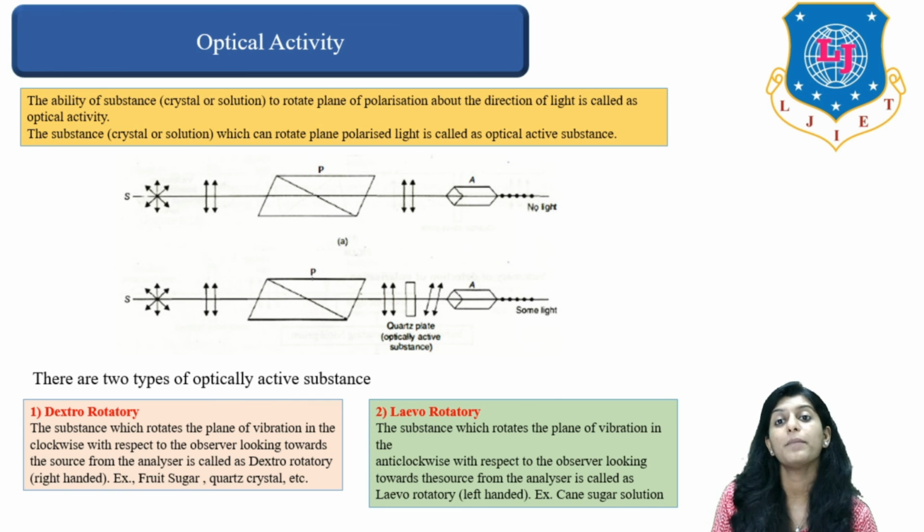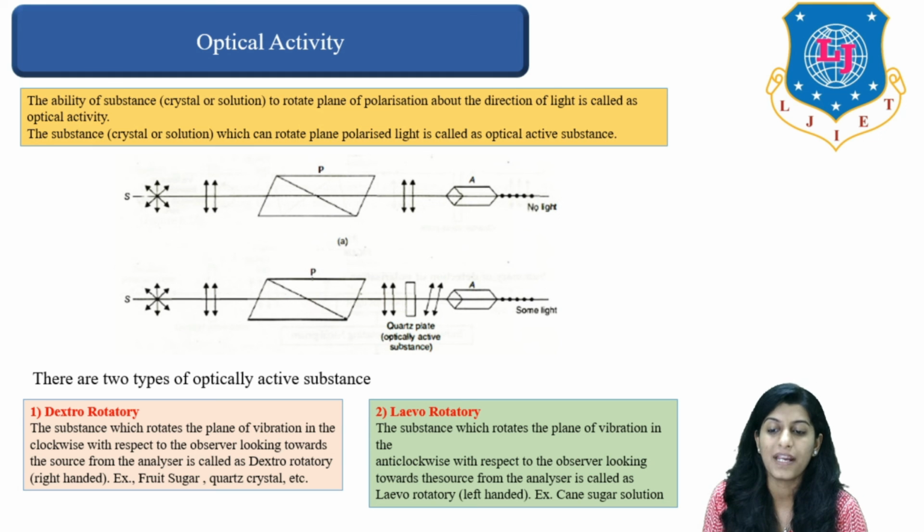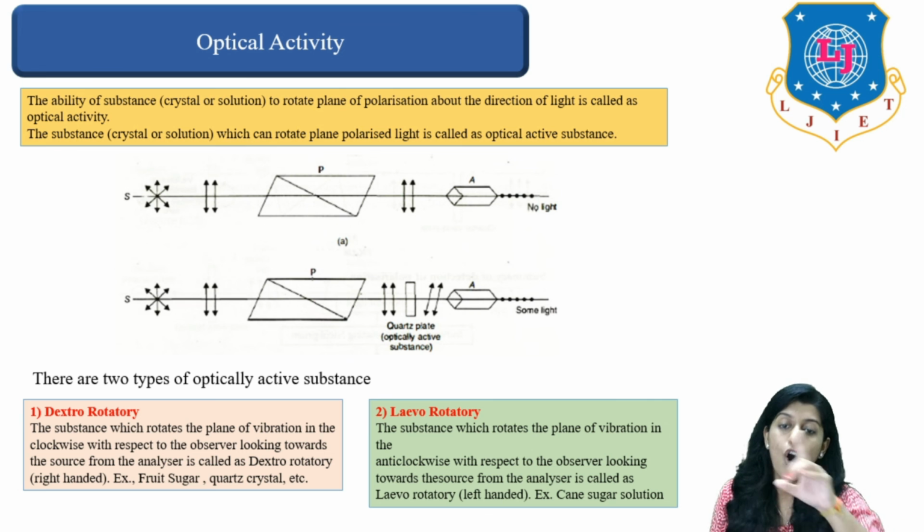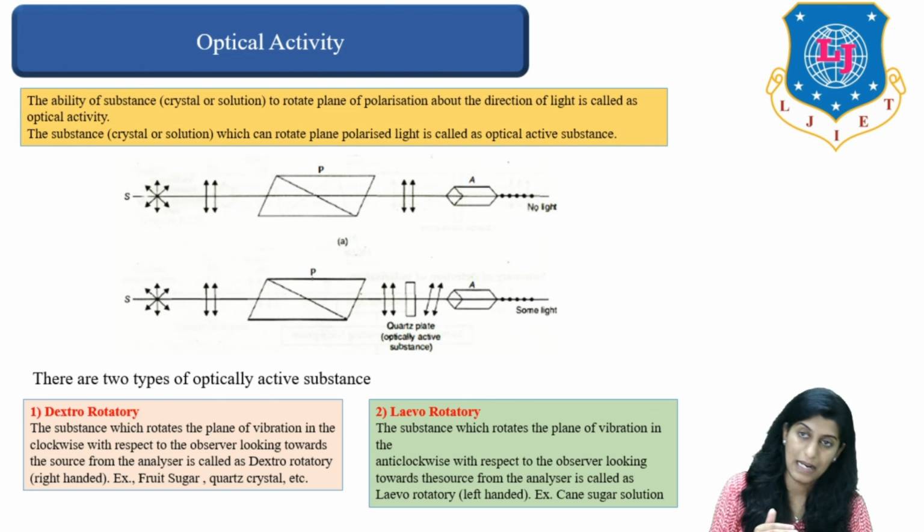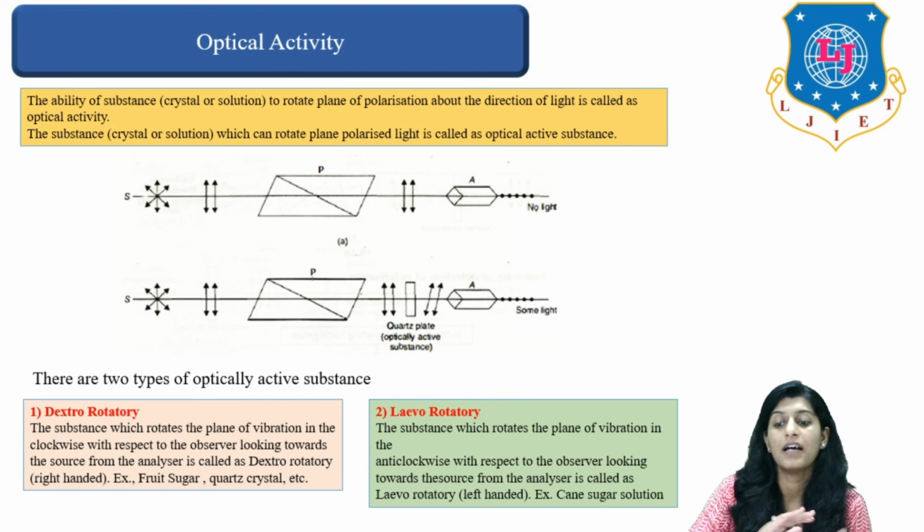What do we mean by dextrorotatory? The substance which rotates the plane of vibration in the clockwise direction, with respect to an observer looking toward the source from the analyzer, is known as dextrorotatory. Examples are quartz crystal or fruit sugar.